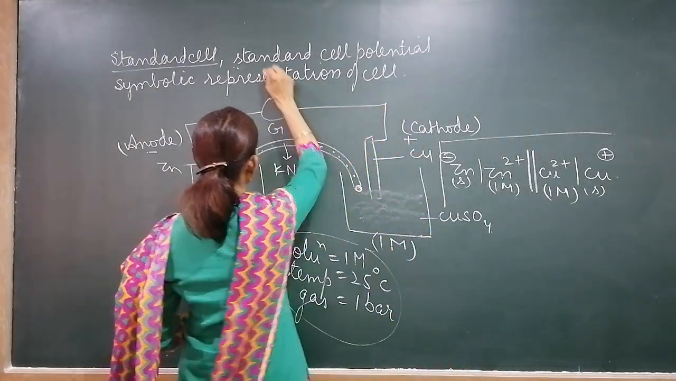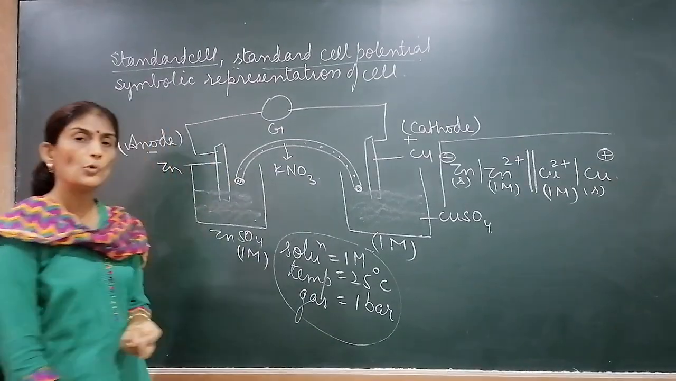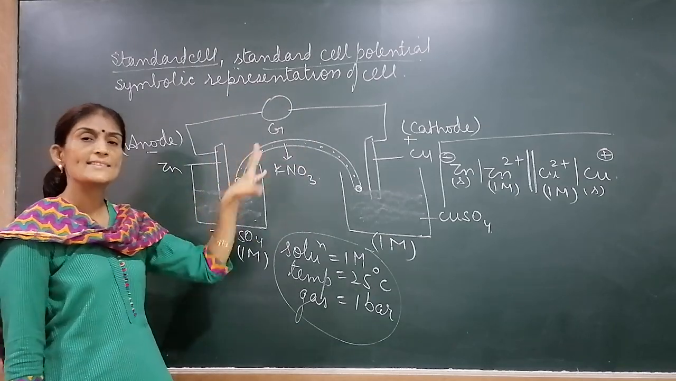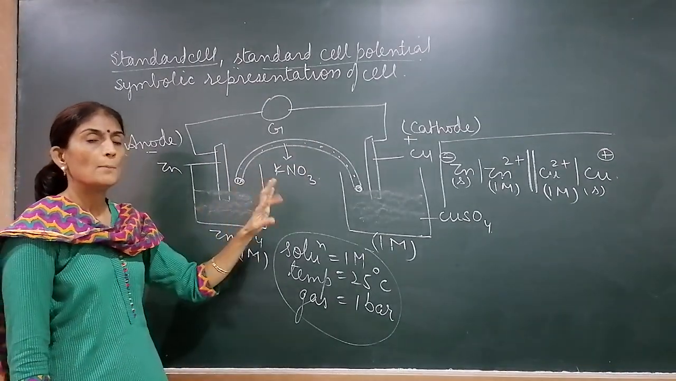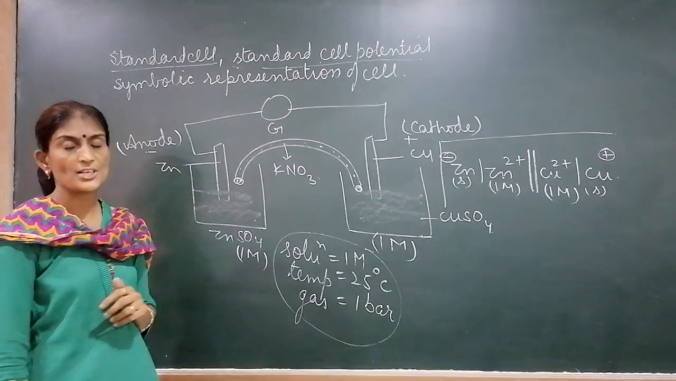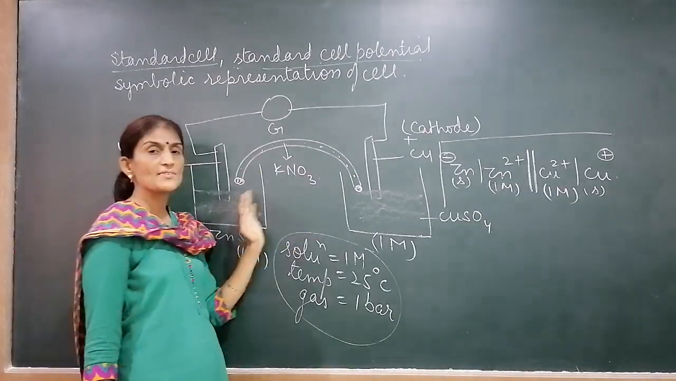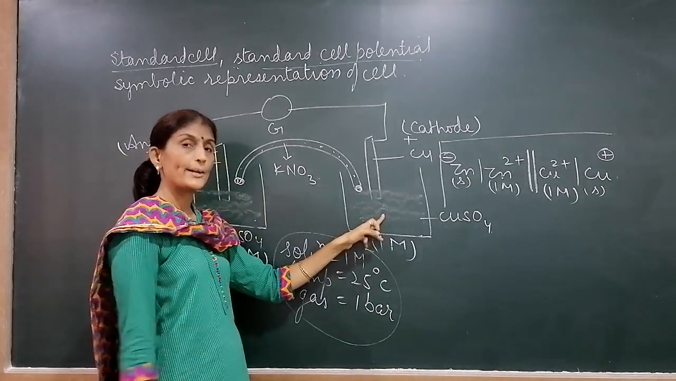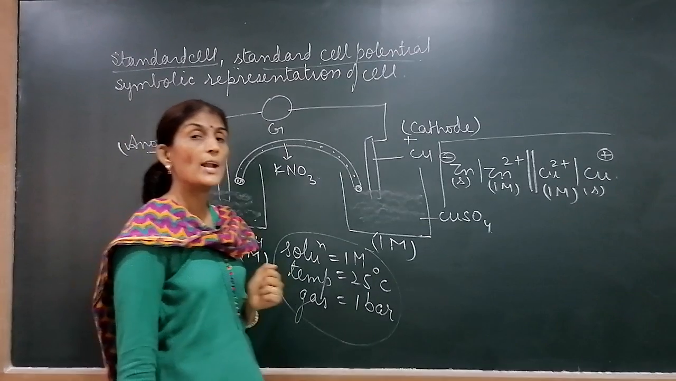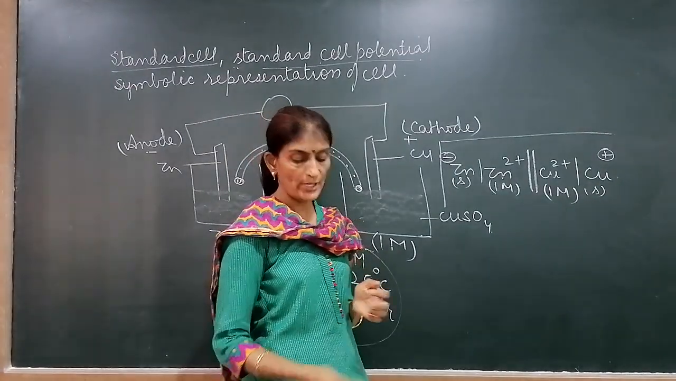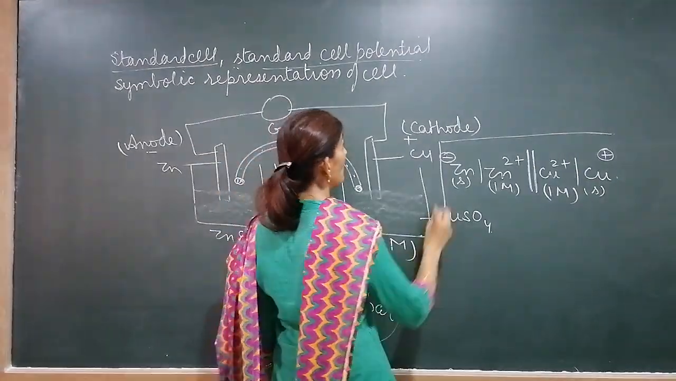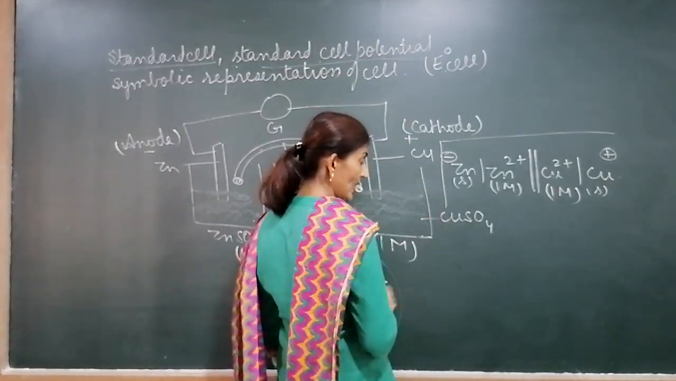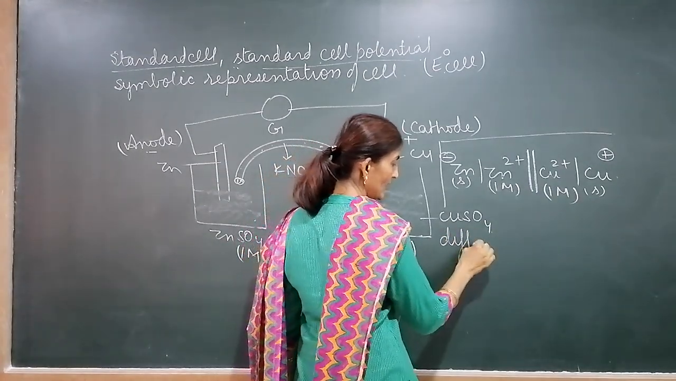Now the third is standard cell potential. What do you mean by standard cell potential? It is the potential of the complete cell. Potential of the complete cell is known as cell potential. We know that out of two half cells, one will have more tendency to lose electrons, the other has more tendency to gain electrons. So the difference in tendencies is known as standard cell potential. It is denoted by E naught cell. Cell potential is the difference in tendencies.